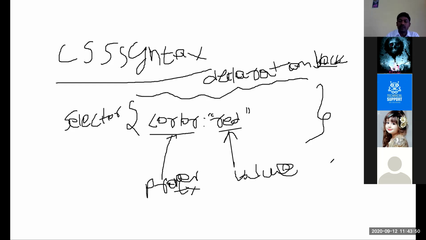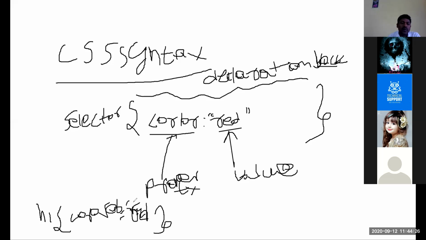If you want to write it in a proper way, for example, H1 is a selector. Open the brace, close the brace. We can give color equals red, in double quotes.